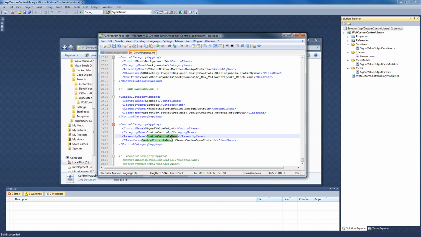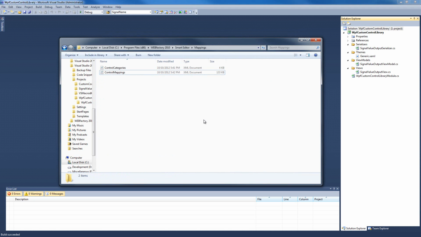Our assembly name will be WPF custom control library. And our class name will be WPF custom control library.views.signalValueOutputView, because we will have to refer to our view class in order for this control to work inside Smart Editor. So we're gonna save this document too and close it and fire up Smart Editor.